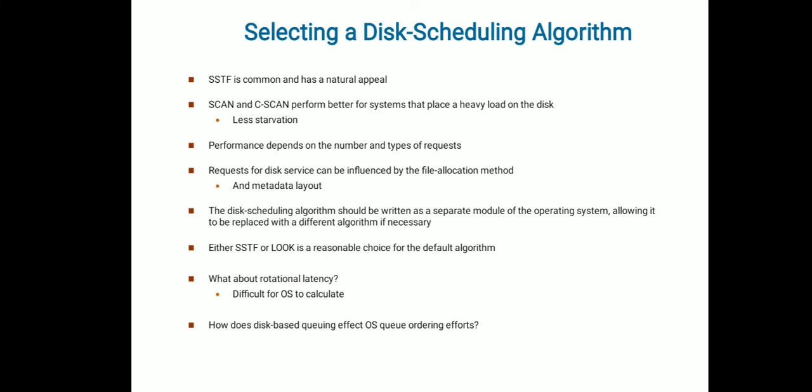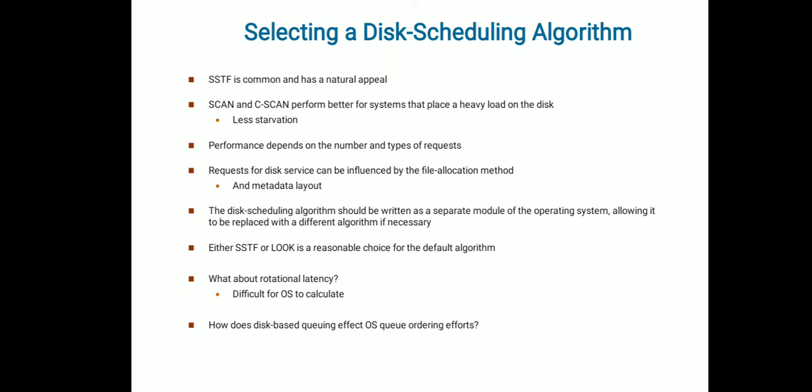If we choose a better strategy of file allocation, like folders with proper naming and proper indexing, then it is easy to fetch the data from the disk. And this scheduling algorithm should be written as a separate module of the OS. Why? Because it is purely different from process scheduling. We should not mix up both. So based on the application and the type of usage of the machine, the OS will be using some specific algorithms for this scheduling. And if required, it will be replacing it with different algorithms at different timings.